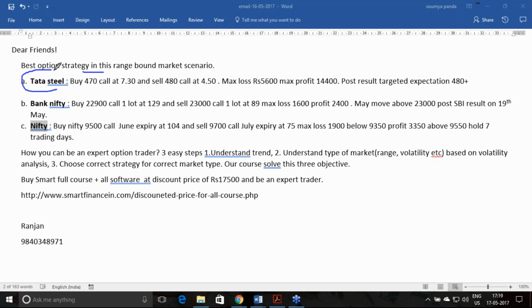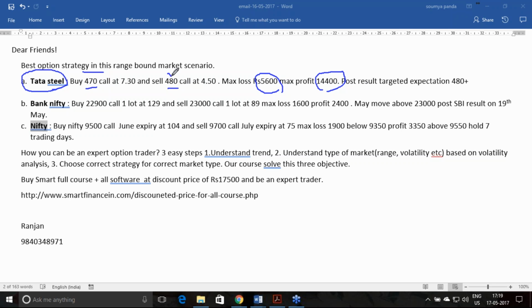I recommended one option strategy on Tata Steel. It's a very low risk strategy with a very good risk reward, 5,600 risk with 14,000 reward. I recommended to buy the 470 call and sell the 480 call.